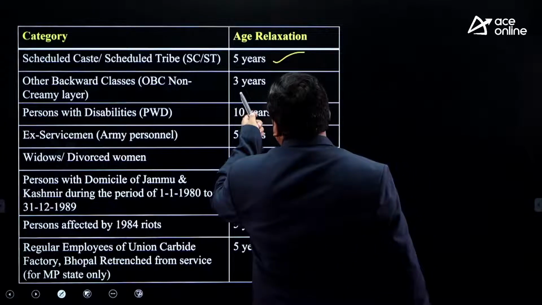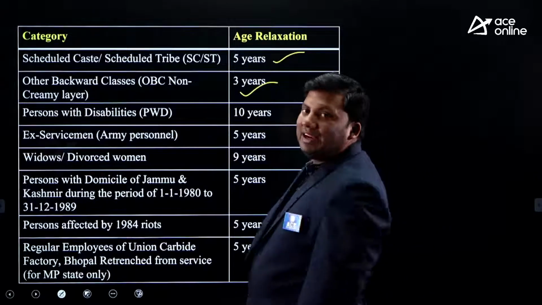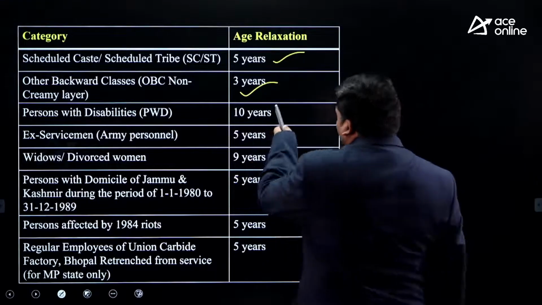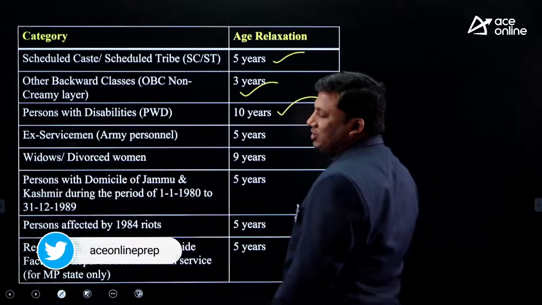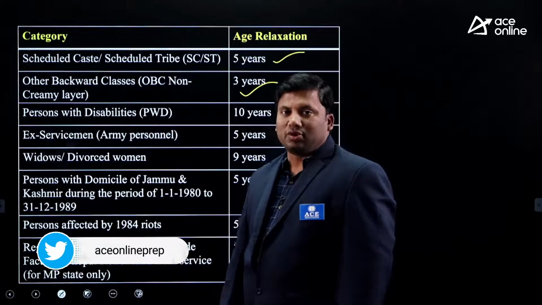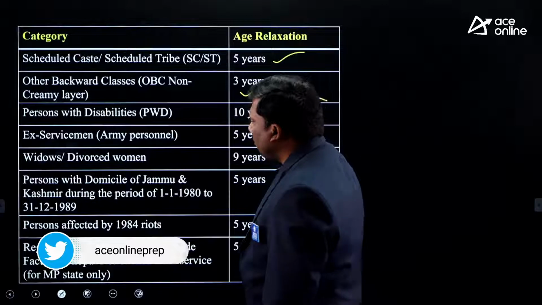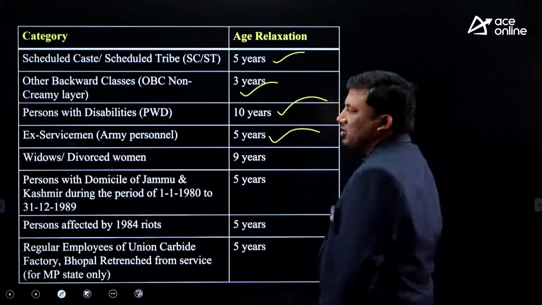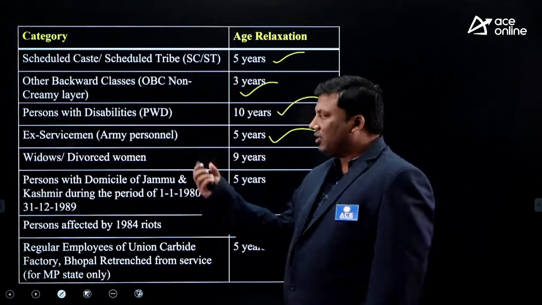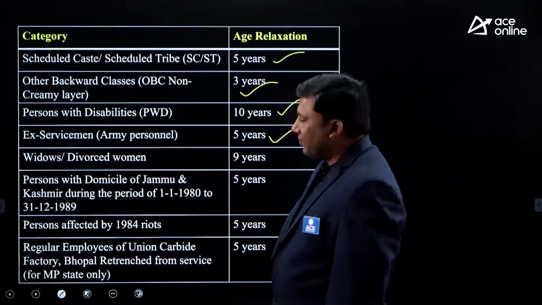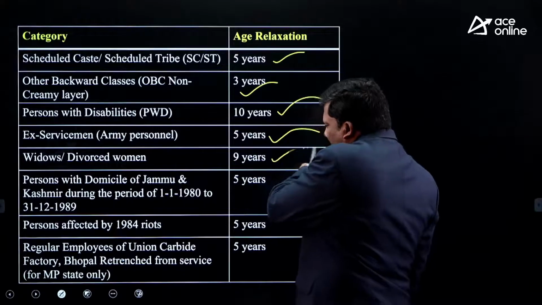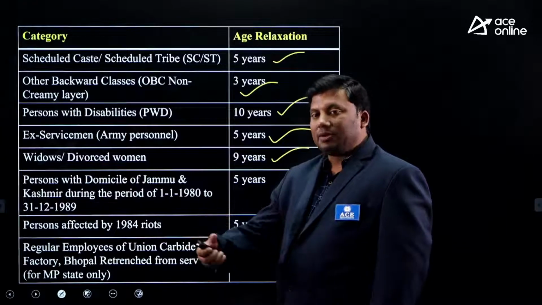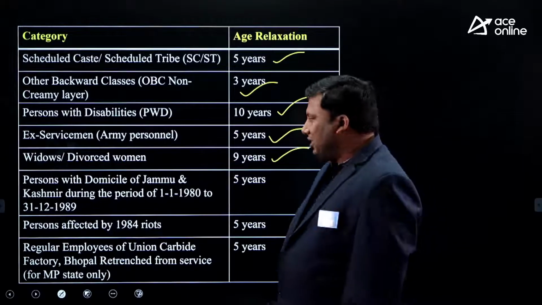In case you are from OBC non-creamy layer, there is a relaxation of 3 years. You are from a disability background, 10 years extra eligibility is there. Till 40 years you can write. In case you are a person who has served the nation as an ex-serviceman or army, there is an extra 5 years. In case you are a divorced woman or a widow who has lost her husband, you can write the examination with an age relaxation of 9 years. That means till 39 years you can write the examination.